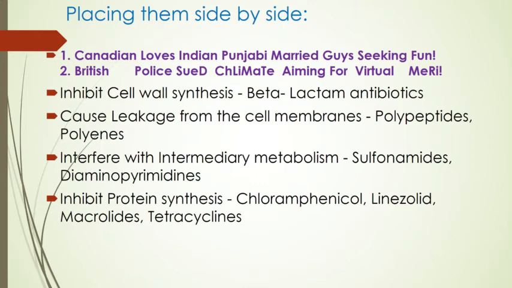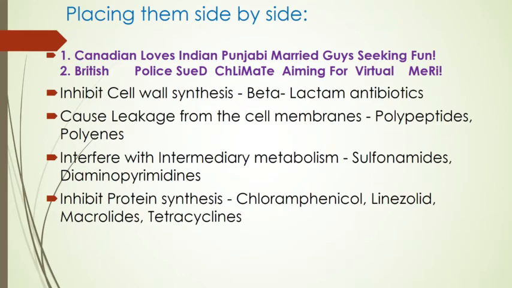Now, C stands for cell wall synthesis. The drugs which act by inhibiting cell wall synthesis are the beta-lactam antibiotics, and the drugs which cause leakage from the cell membrane are polypeptides and polyene. Next we have interfering with intermediary metabolism, that is sulfonamide and diaminopyrimidine. That is, sulfonamide and diaminopyrimidine interfere with the intermediary metabolism.